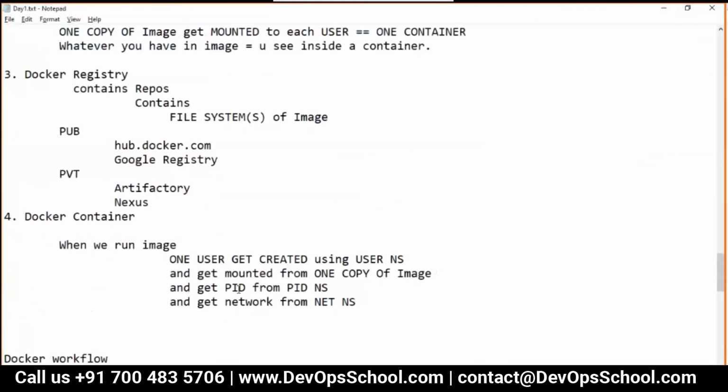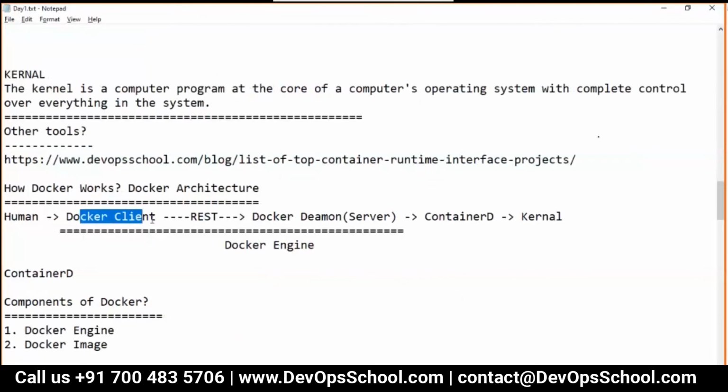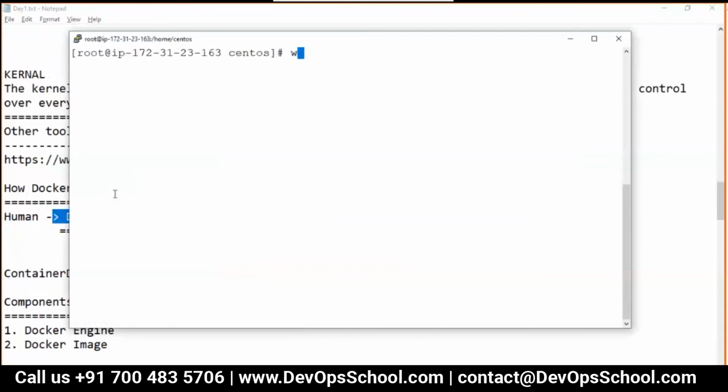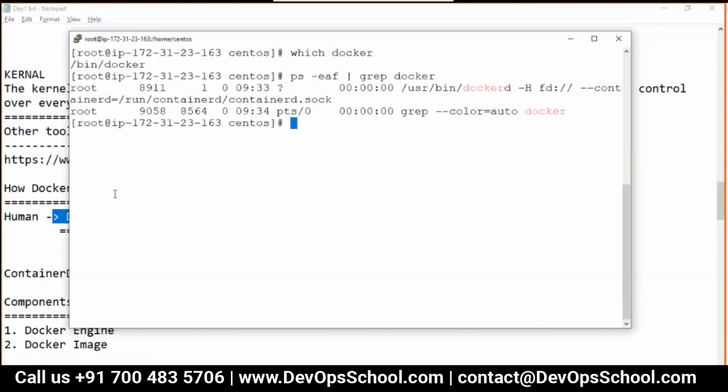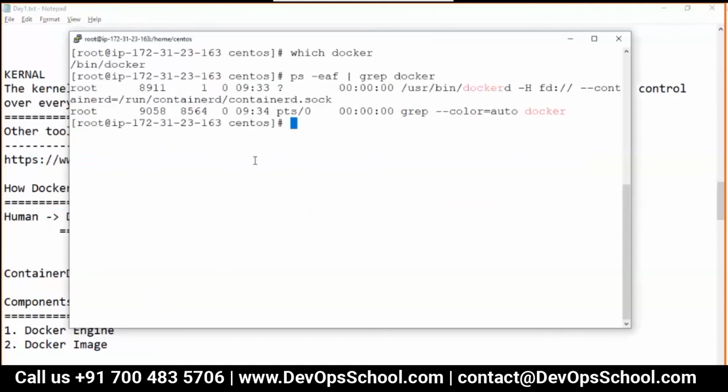Now the question is, after Docker is installed, do we have all the components we discussed in the architecture? Do you have a client here or not? If I check which docker, see, this is the client. Can we see the Docker daemon, which is the next one, which should be running all the time? Here it is, Docker daemon.